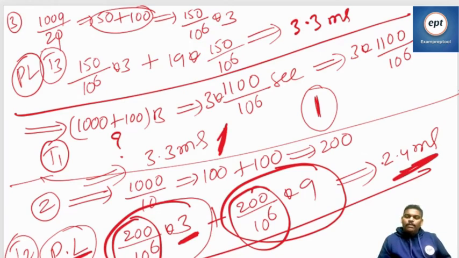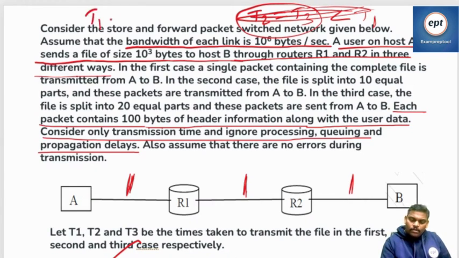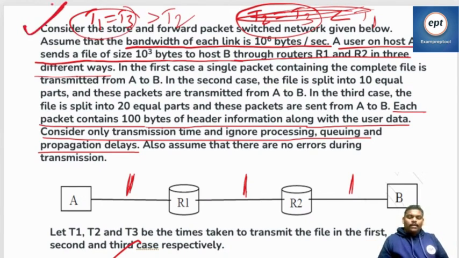So then T1 is equal to T3. See the option: T1 is equal to T3, where T3 is greater than T2. Then the answer is D. Calculate properly. Yeah, that option is also there. T1 is equal to T3, which is greater than T2. This is the answer. Do the calculations properly.